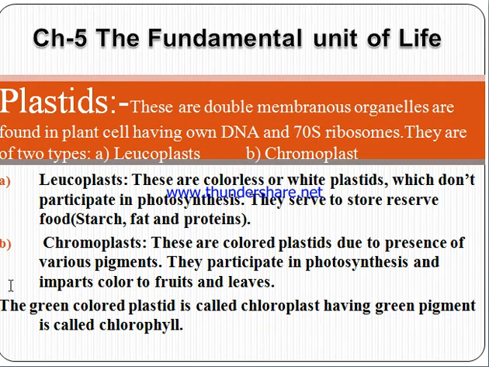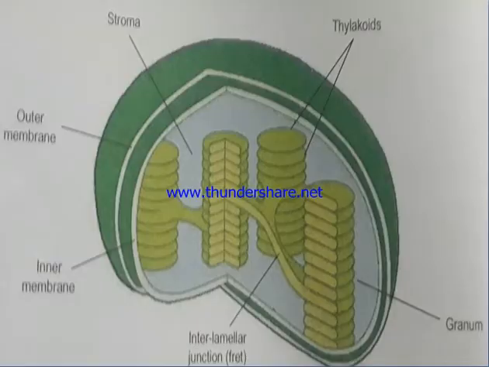The green colored plastid is known as chloroplast, which has a very important green pigment called chlorophyll. This chlorophyll helps in the photosynthesis process. So this is the structure of plastids, which have some stroma, and these are known as the thylakoids. Generally this is the structure of green colored plastids known as chloroplast.